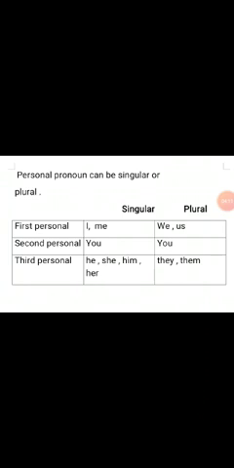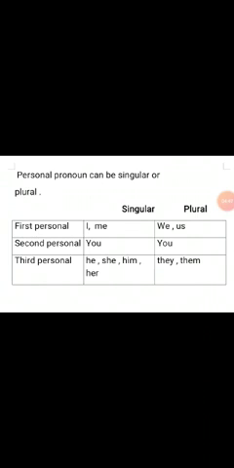Here personal pronouns can be singular or plural, subject pronoun as well as object pronoun. First person pronoun: I, and in plural we, me, us. Second person: you, in singular and plural as well, you and you only. Third person pronoun: he, she, him, her, and in plural they, them.